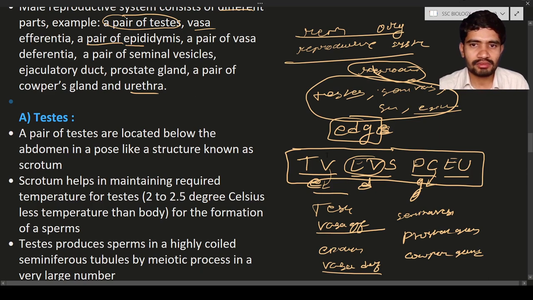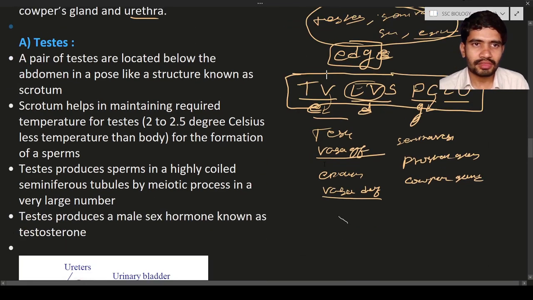So first we will discuss the testes. A pair of testes are located below the abdomen. Right after the abdomen, between the legs, these testes are present. These testes are present in a pouch-like structure known as the scrotum. How is the scrotum looking? It is like a small pouch, or a sac-like structure. In this sac-like structure, the two testes are present. Two testes or a pair of testes, both are the same.